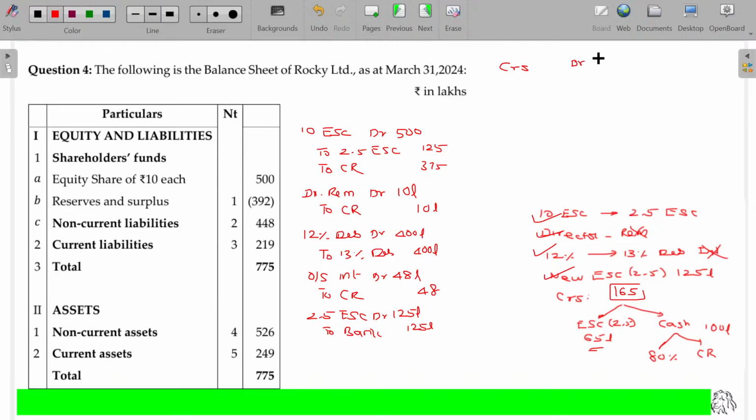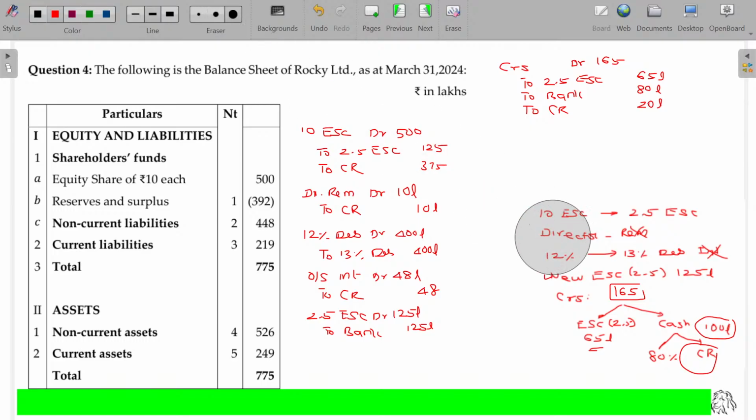The overall amount payable to the creditors being 165, where we offered 2 rupees 50 paise equity share capital for rupees 65 lakhs. And immediately we made a payment by bank of 80 lakhs, because for this 100 lakhs worth of creditors, they demand cash settlement. In case of cash settlement, we pay only 80% of the value. Remaining goes to my benefit, otherwise named as capital reduction. This value being 20 lakhs.